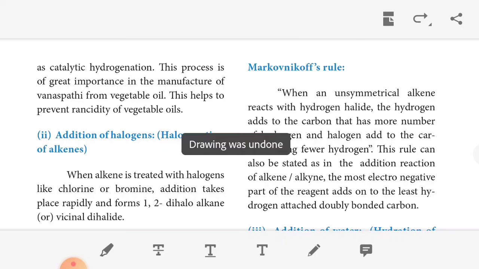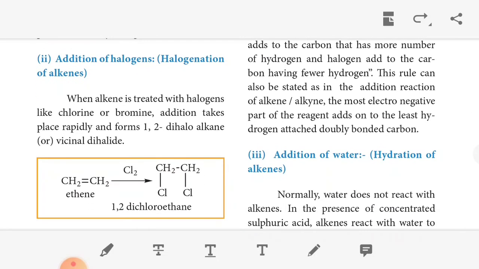So an unsymmetrical alkene reacts with a hydrogen halide. The hydrogen adds to the carbon that has more hydrogens, and the halogen adds to the carbon having fewer hydrogens. This rule can be stated for addition reactions of alkenes: the most electronegative part of the reagent adds to the doubly bonded carbon with the fewest hydrogen atoms.